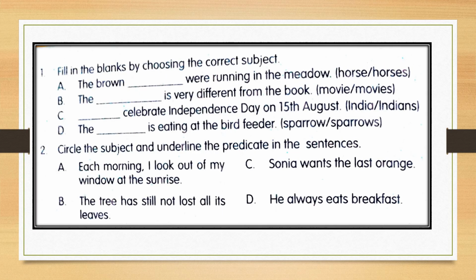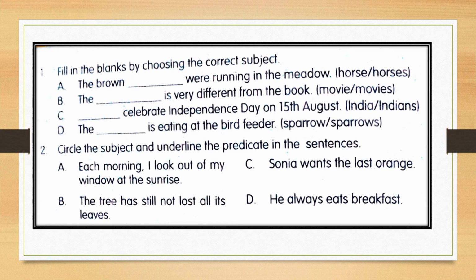Correct. So here from your textbook you have to just find out some of the things. These are the questions in your textbook. Just check block 7, this block, and you will get these question answers. We have already completed the lesson. After that lesson only these questions are there. Correct. So fill in the blanks by choosing the correct subject.